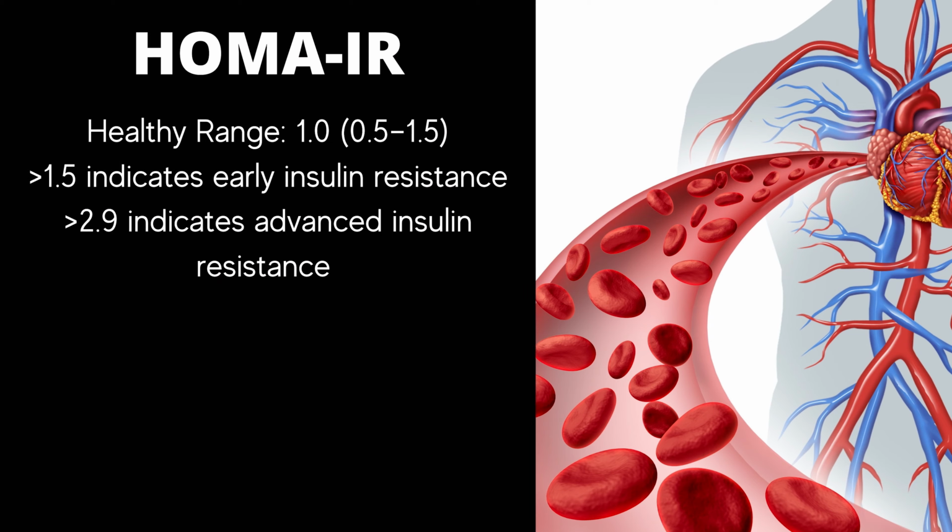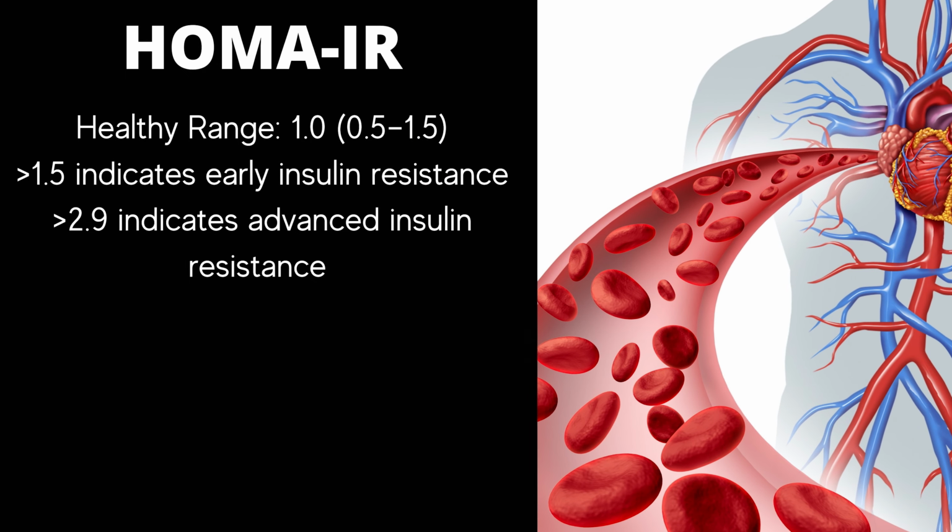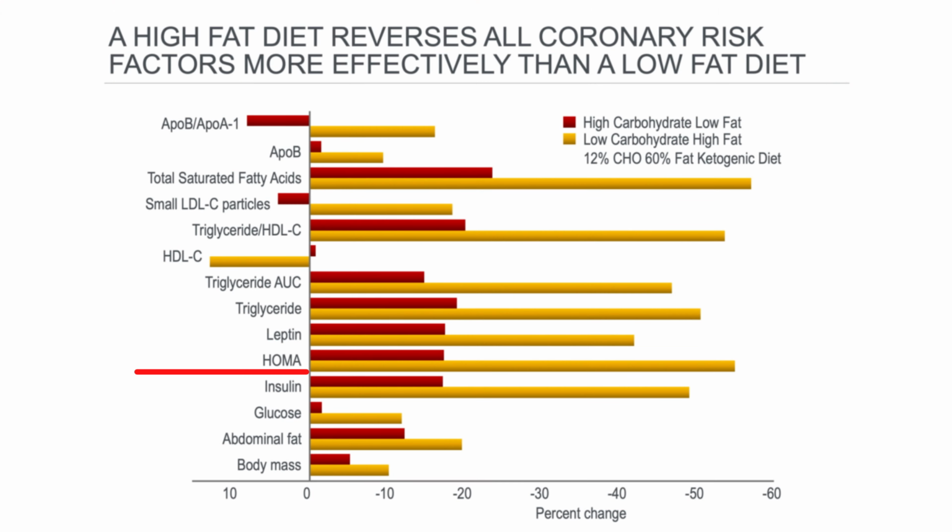If your HOMA-IR is high, your body is using more insulin than normal to keep your blood sugar normal. The higher the number, the more insulin resistant you are. We see that the high-fat diet decreased HOMA by around 56%, compared with only 18% decrease with the high-carb diet. Also, there's a possibility that the results seen on a high-carb diet are simply a result of consuming less calories.